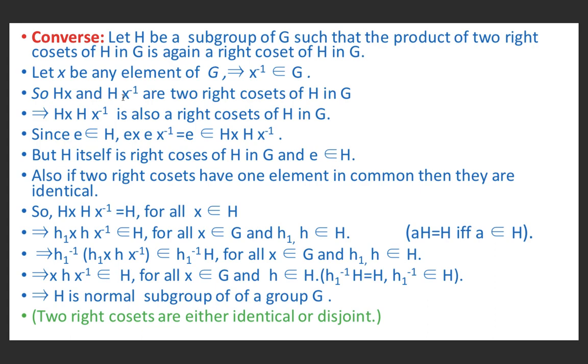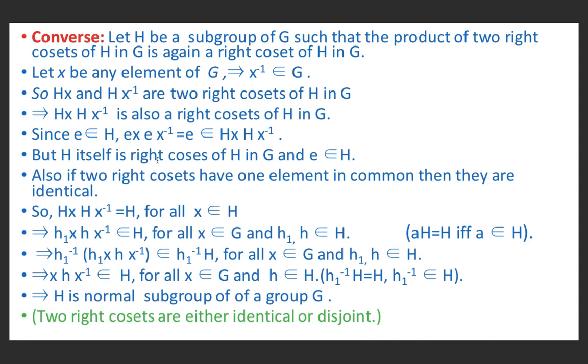Therefore Hx and Hx inverse are two right cosets of H in G. This implies Hx into Hx inverse is also a right coset of H in G. And since E belongs to H, therefore E X inverse, which is equal to E, belongs to HX HX inverse.